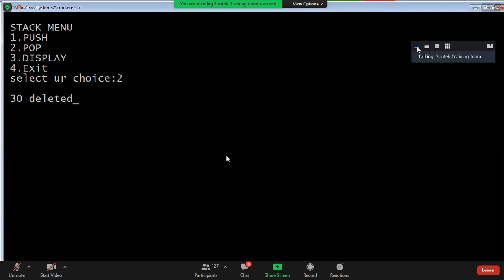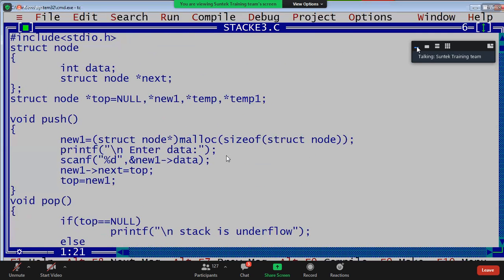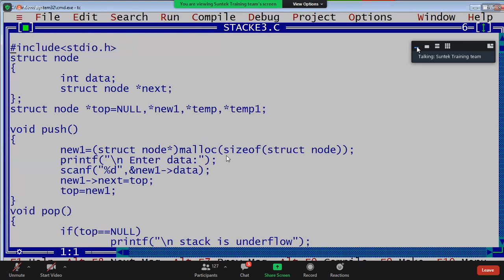Now press 2, 30 deleted, press 3, 20, 10 is there. Press 2, 20 deleted, press 3, 10 is there. Press 2, 10 deleted, press 3, stack is empty. Press 2, stack is underflow. Completed. Press 4, exit. Yeah guys, write this program. Now stack with the linked list, unlimited memory. Stack with the linked list. Yeah, write this guys.